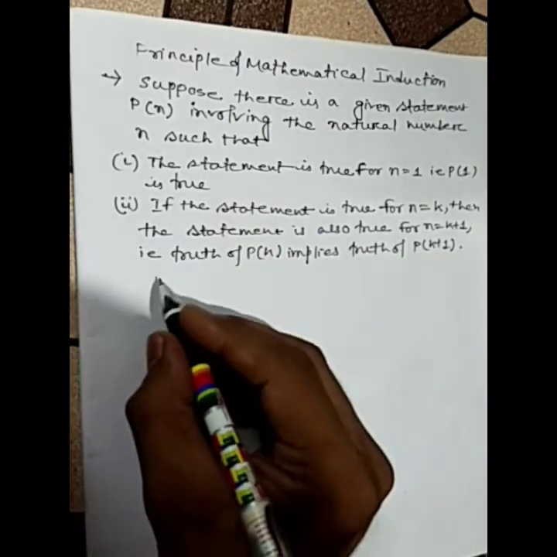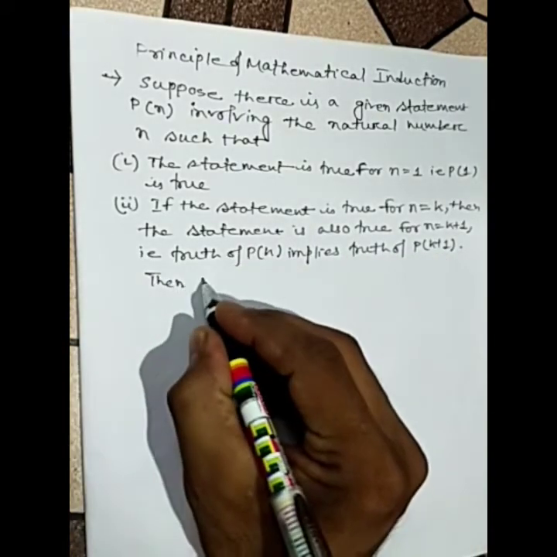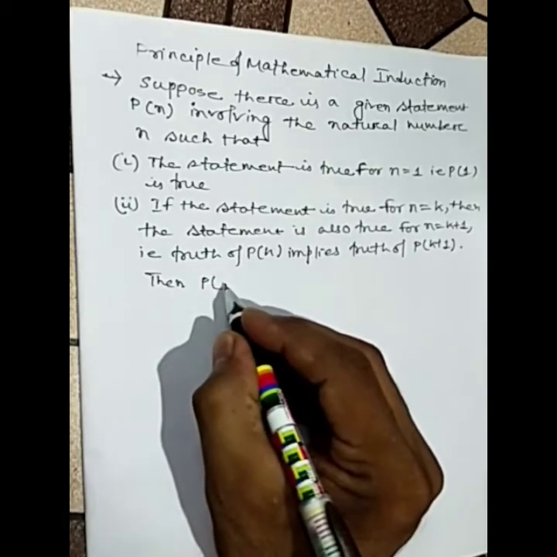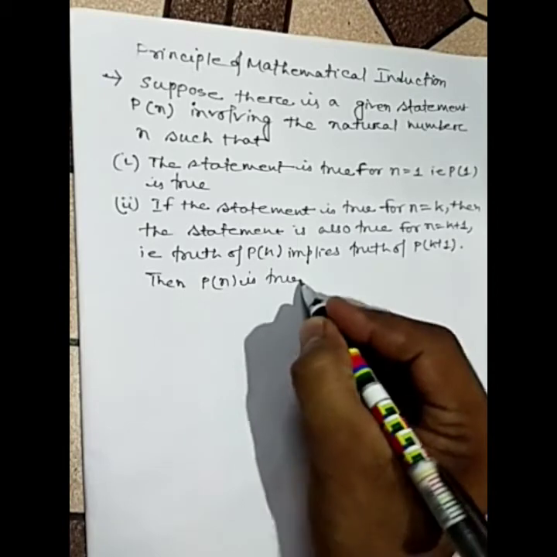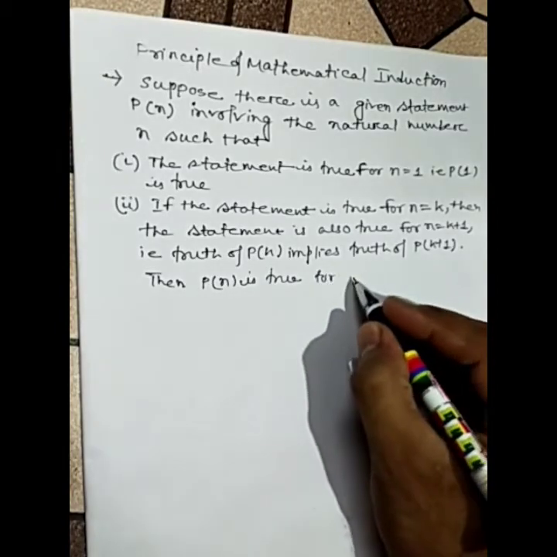Okay, then Pn is true for all natural number n.